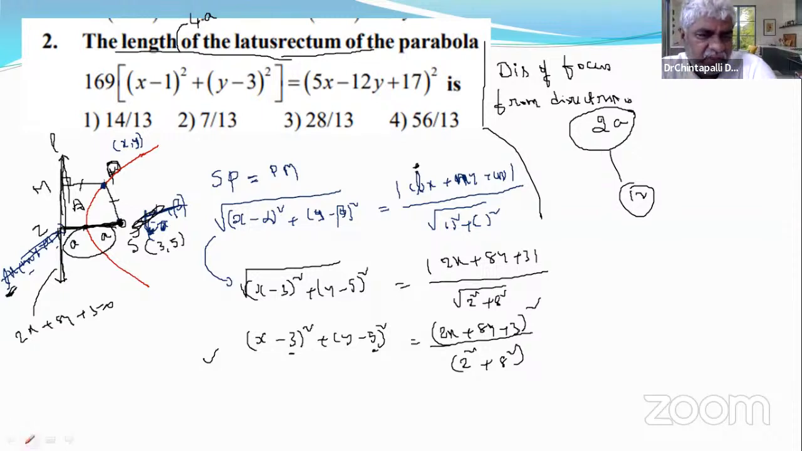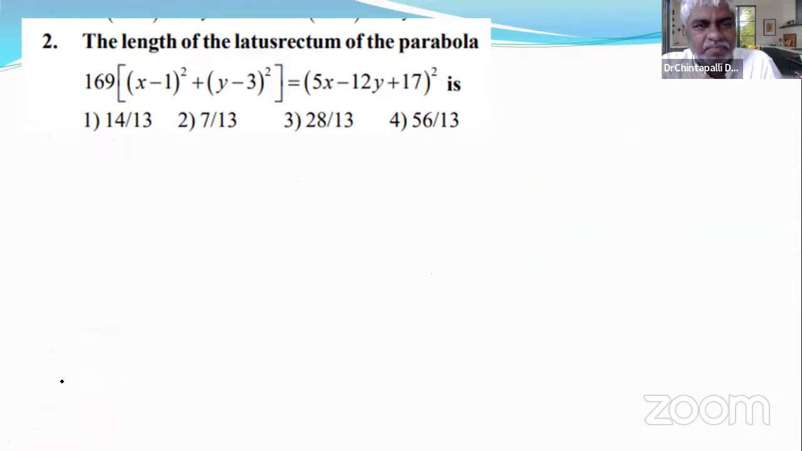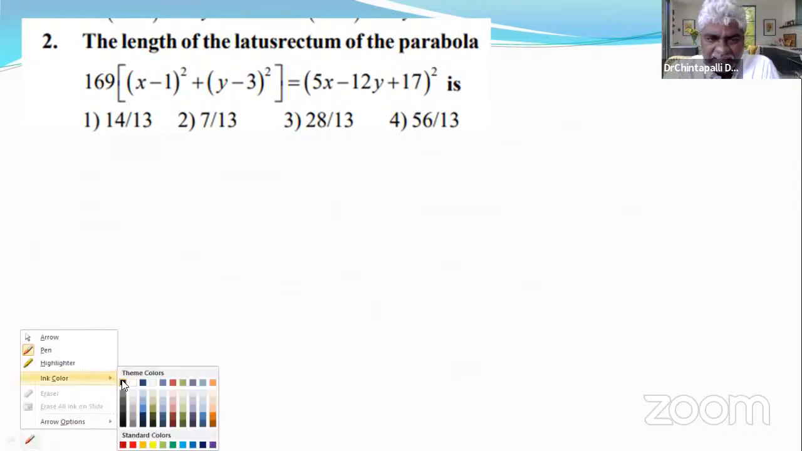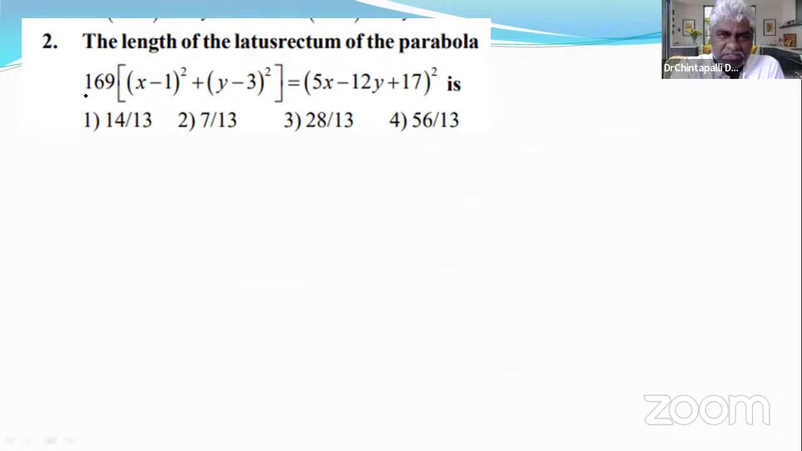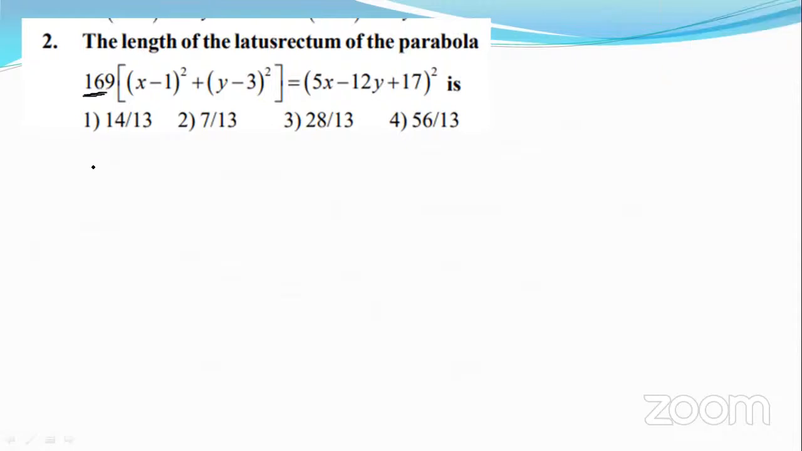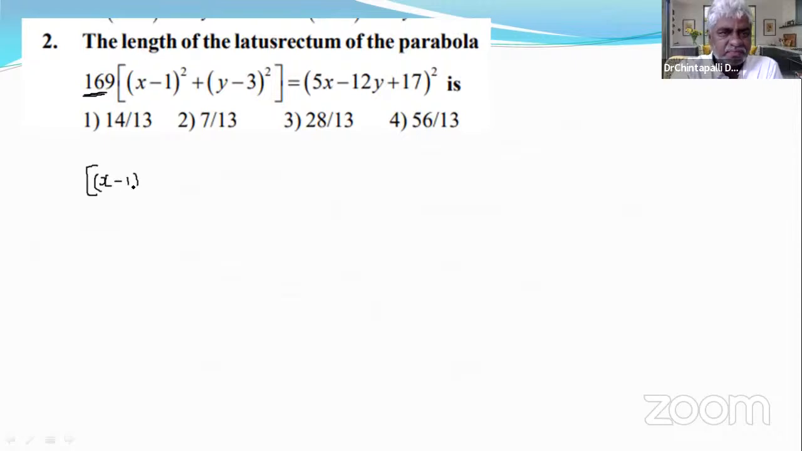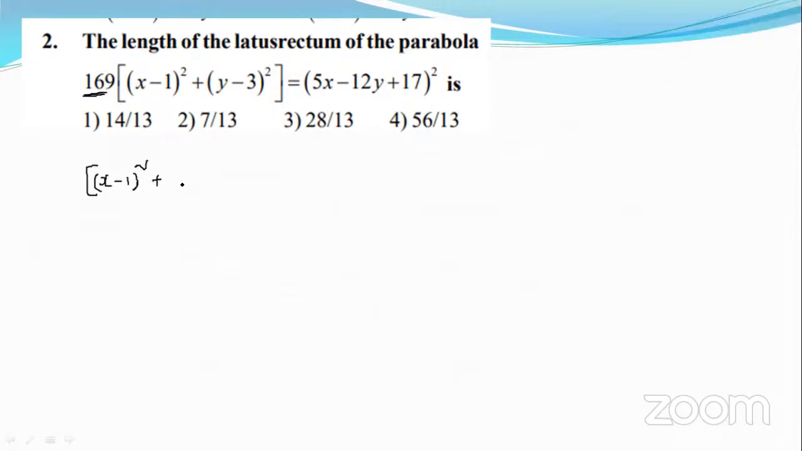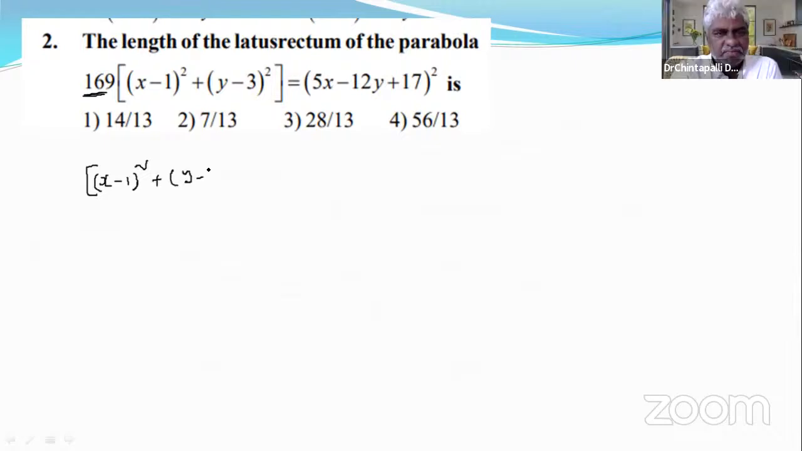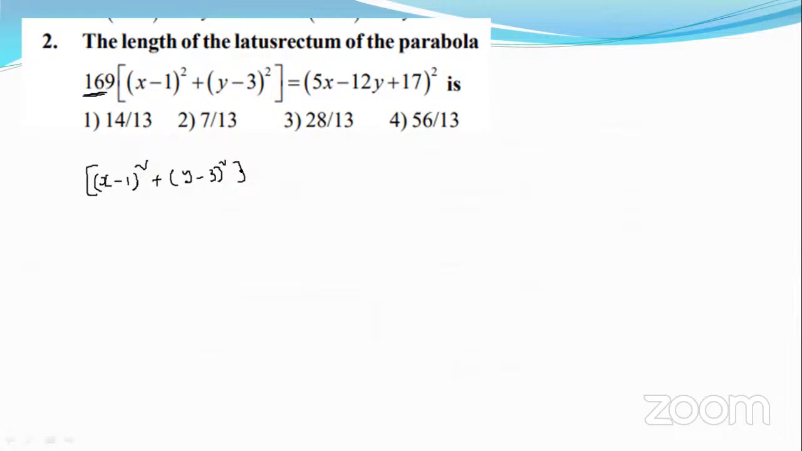That's good. Now let's start the sum. The length of the latus rectum of the parabola is asked, and the equation of the parabola is given in a different way. So let's have our insight. First, bring this 169 to the right hand side. Then (x minus 1) whole square plus (y minus 3) whole square equals (5x minus 12y plus 17)